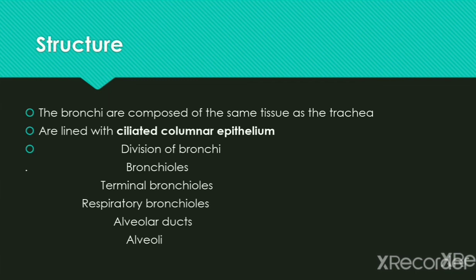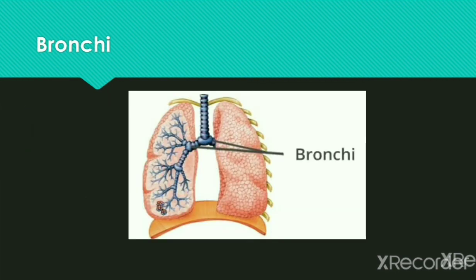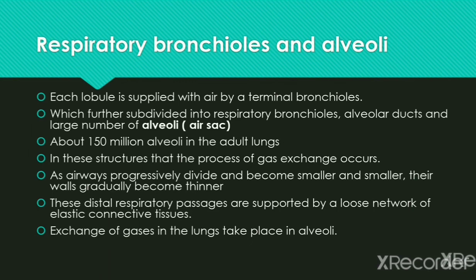The wider passages are called the conducting airway. The conducting airway brings air into the lungs, and their walls are too thick to permit gas exchange. The blood supply is provided by the bronchial arteries and the nervous control is provided by the vagus nerve. So the next structure is respiratory bronchioles and alveoli. Each lobule is supplied with air by the terminal bronchioles.